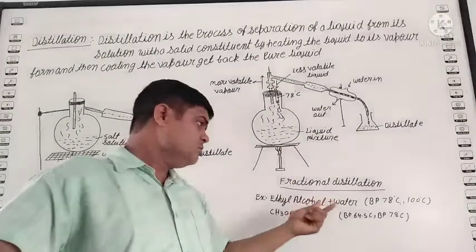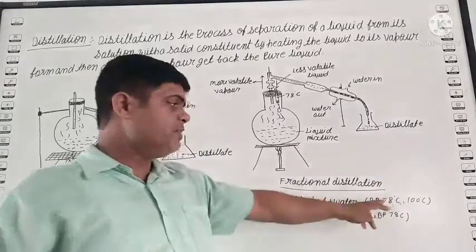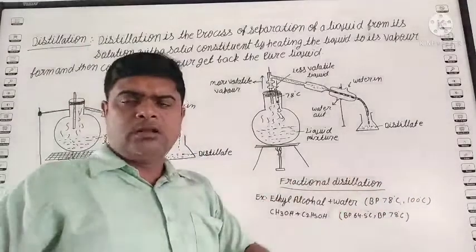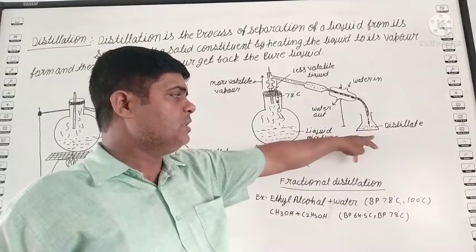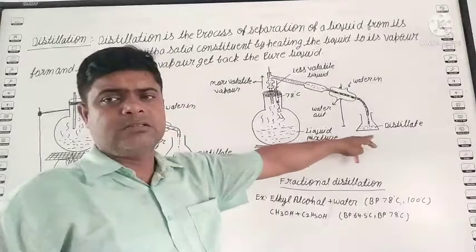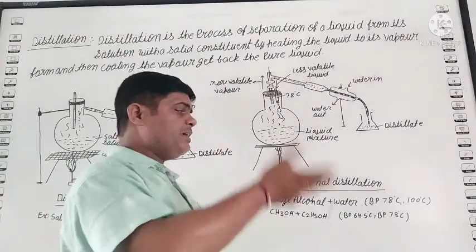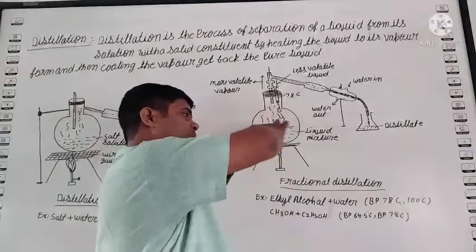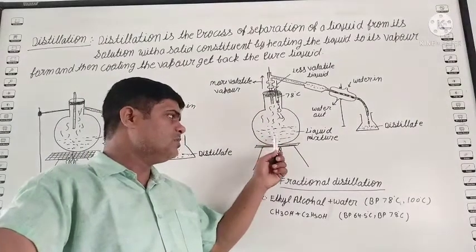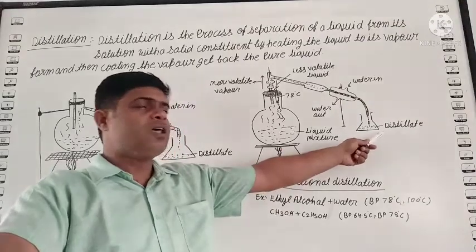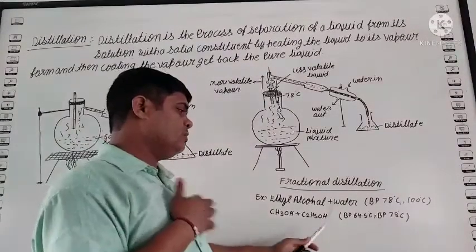Because ethyl alcohol's boiling point is 78 degrees Celsius and water's is 100 degrees Celsius, at 78 or 79 the alcohol vaporizes, condenses, and is collected in the other conical flask. When vaporization stops, we stop the process. In the round bottom flask we get the water, and in the conical flask we get the alcohol.